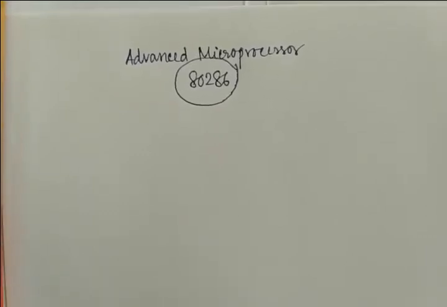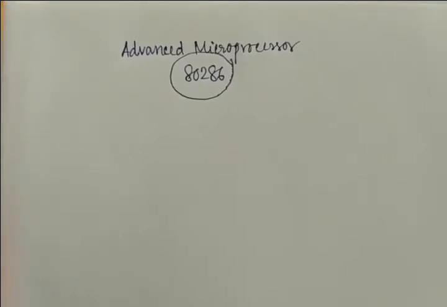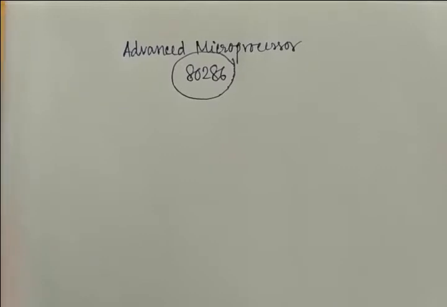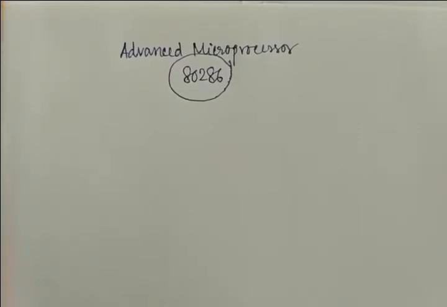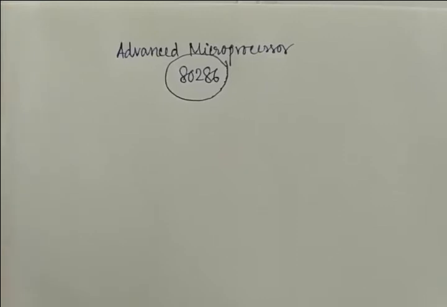Very good afternoon. Today, my topic will be advanced microprocessor. Okay, and what is the IC number? The IC number is 80286. Okay, so why is it 80286? What is the history behind that? All points I am going to cover.